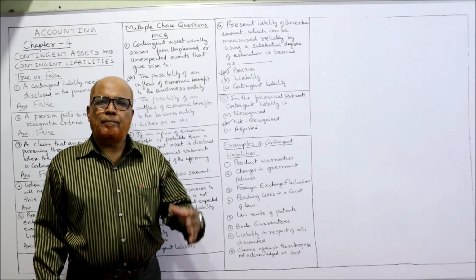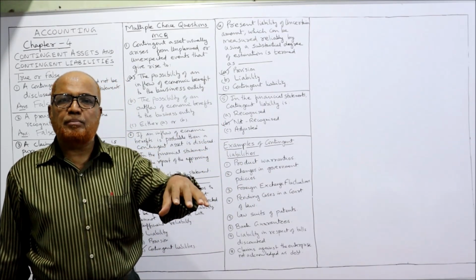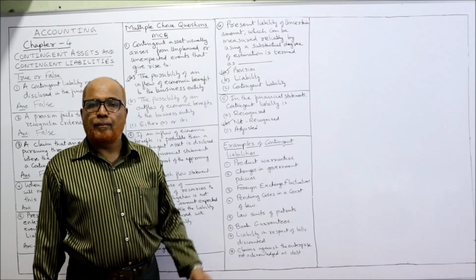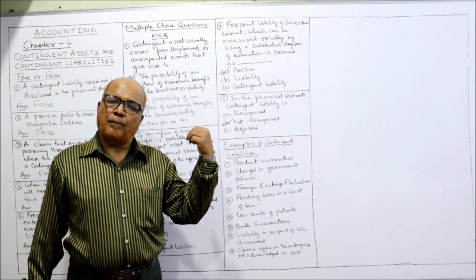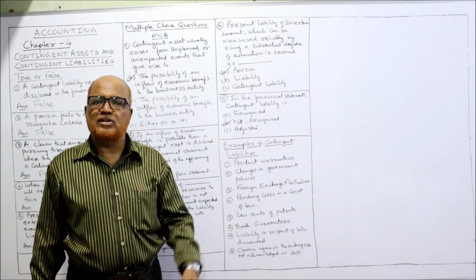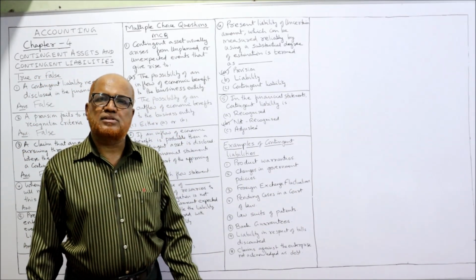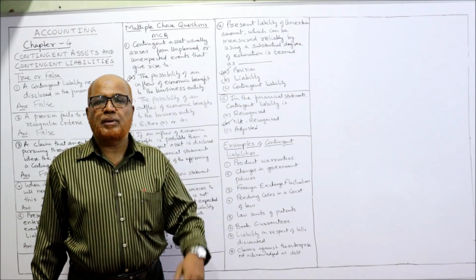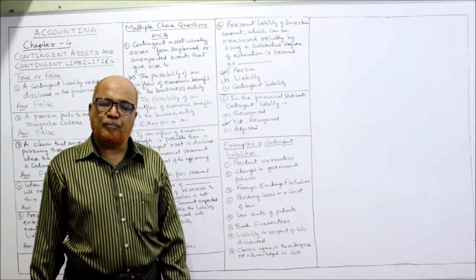Next one, pending cases in a court of law. In many cases, a business is facing court cases. In that court cases, there is a possibility that the business may have to pay a liability. It's a contingent liability because it depends on the verdict of the court. It happened due to the past event, and its occurrence will depend on the event which is uncertain. Then lawsuits of patents. Many times a patent right is violated. In that case, a court case may be put. A company has to pay some damages for violation of patents.